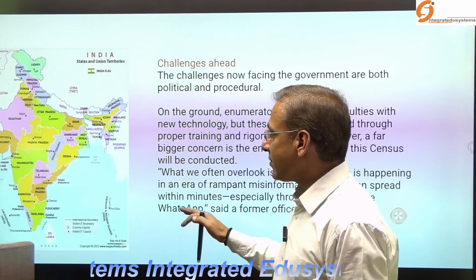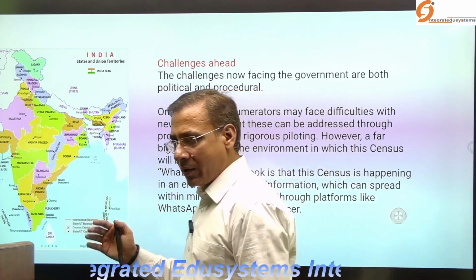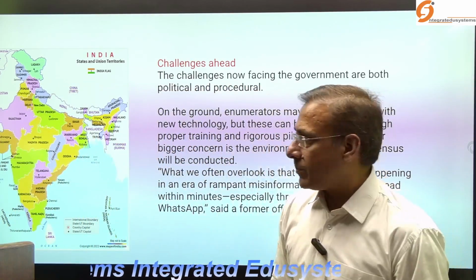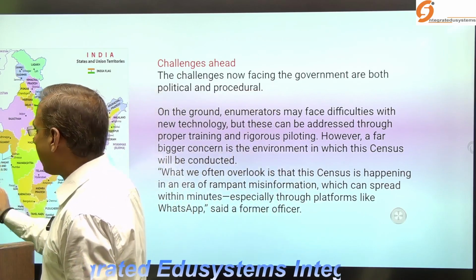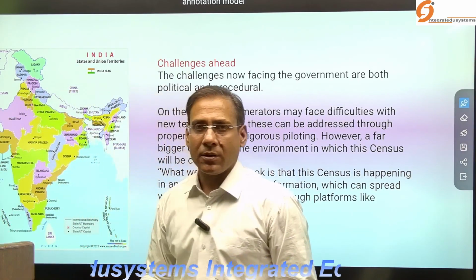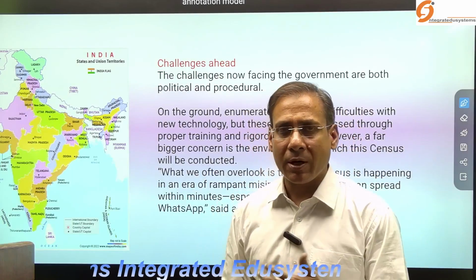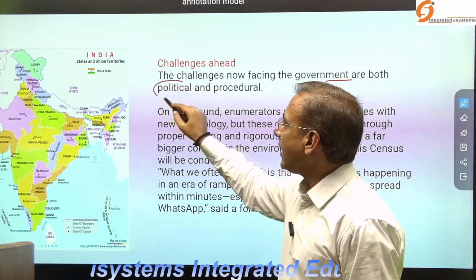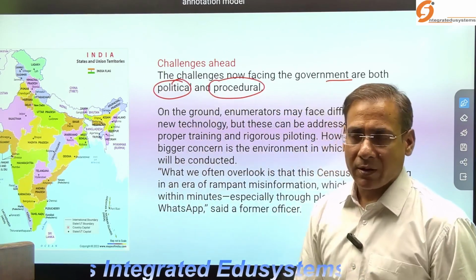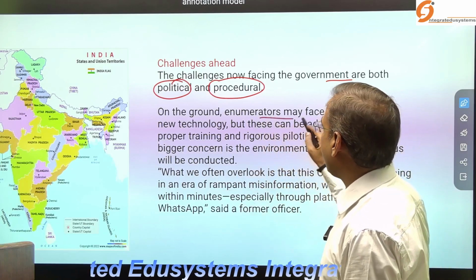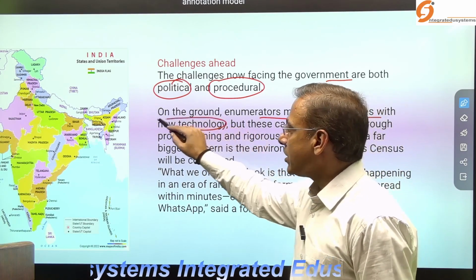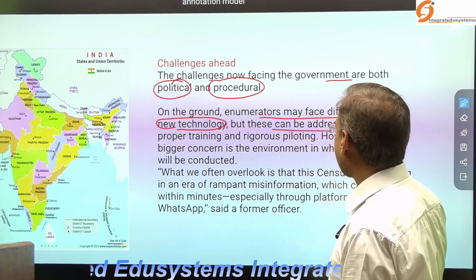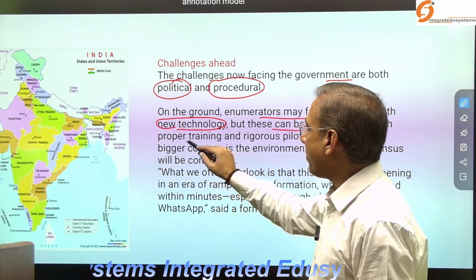But as I have said earlier, why is it required? When you look at it broadly, it is required and must be allowed. But what are the challenges in front of the government? As I have said, the government has to prepare digital infrastructure as well as the proforma, and decide which list is to be included. So the government faces both political and procedural challenges. On the ground, enumerators may face difficulty with the new technology because the census is going to be conducted digitally, but this can be addressed by proper training.